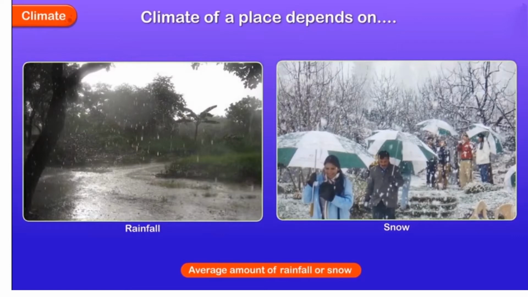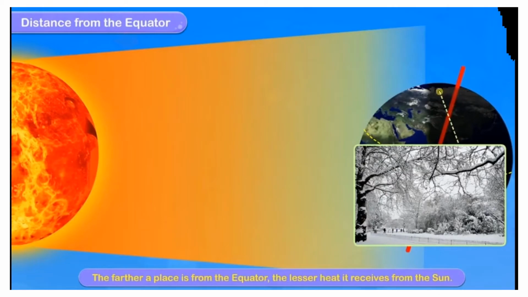Climate of a place also depends on average amount of rainfall or snow. Climate of different places on the earth is different. There are different factors that determine climate of a place.